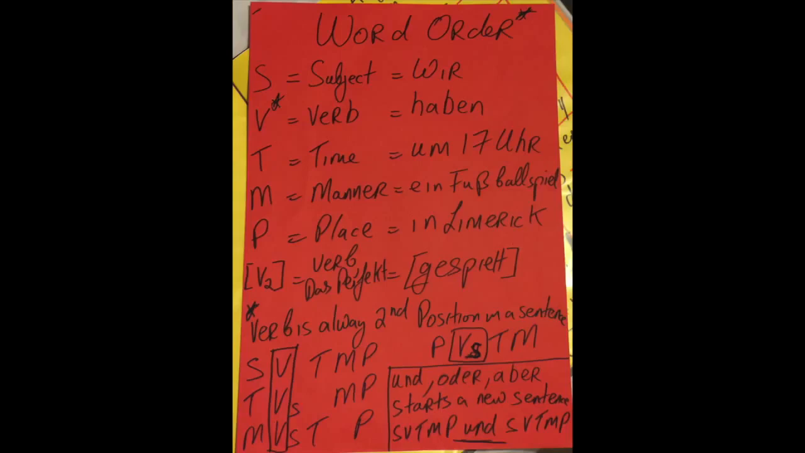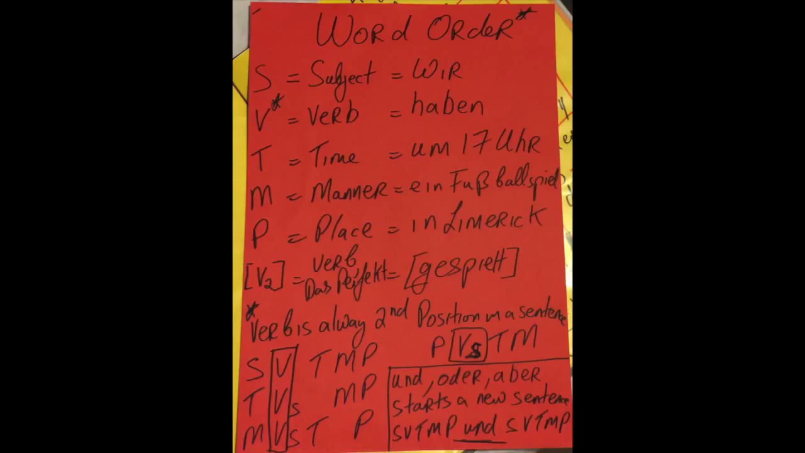And the way I explain it to younger students, I'm saying that, okay, TMP bully S. So S runs scared and hides behind V. So you have T, V, S, and P. So in the sentence you have 17 Uhr haben, wir goes running, goes behind haben: 17 Uhr haben wir ein Fußballspiel in Limerick. Okay, so it's the very same thing.